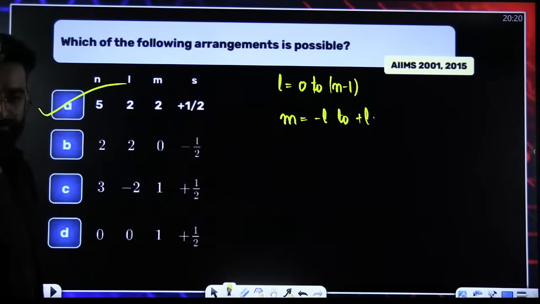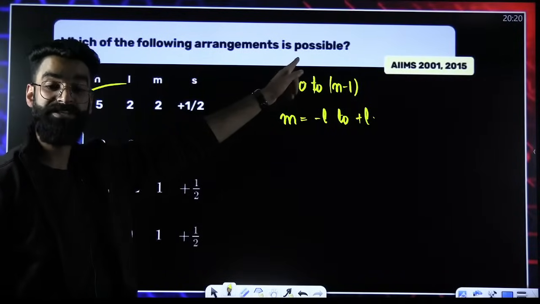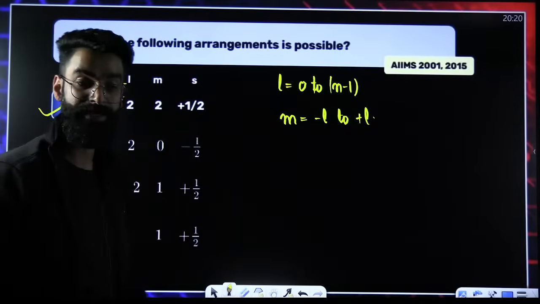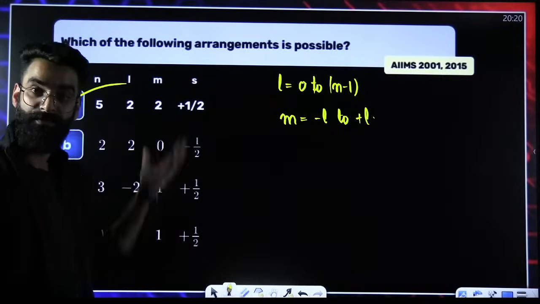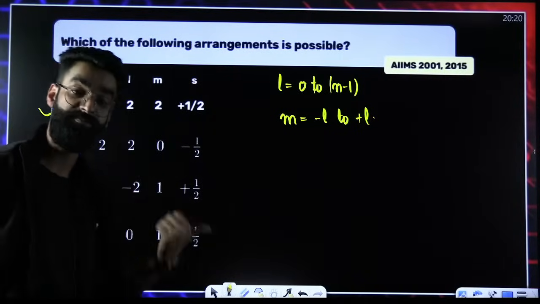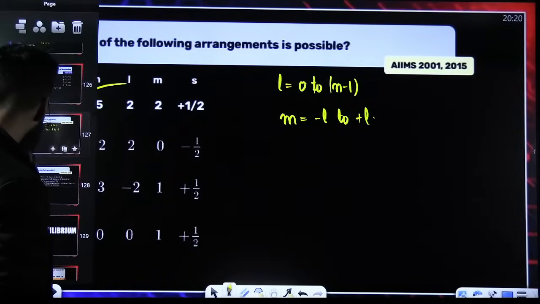So read the question carefully. He is saying which of the following arrangement is possible. I know a lot of students read it as which of the following is not possible. Because most of the times when a question is asked, they ask you which of the following is not possible. But over here, they have given which of the following is possible. So be careful with these sort of questions.